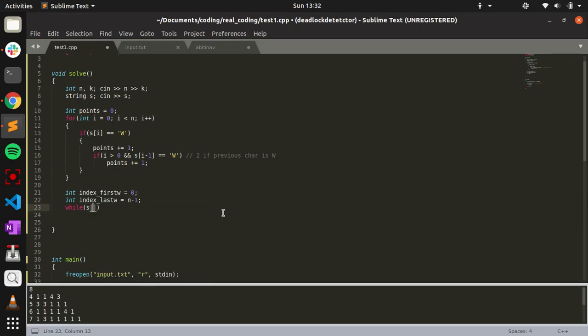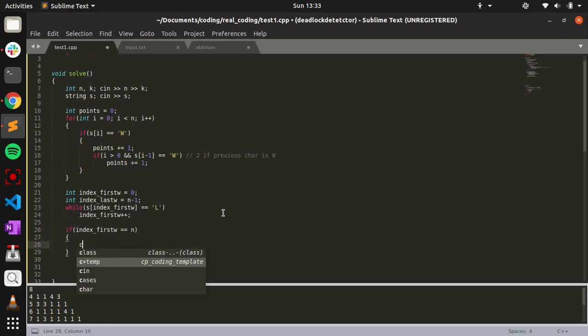So while s of first W is equal to L, I just increase the index of first W. In case index of first W reaches the end, it seems all are L, and the maximum you can make is all k L's to W, so it would be 2 into k minus 1.